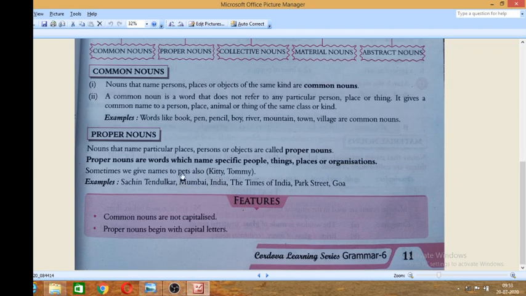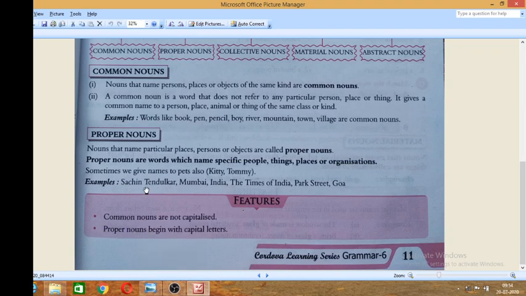Mumbai is a big city. In this sentence, two nouns are there: Mumbai and city. Mumbai is a proper noun, but city is a common noun. Clear? So these are the examples. You can see the Times of India, Park Street, Goa. When you do the exercises, the concept will be clear to you. Common nouns are not capitalized. Proper nouns begin with capital letters. One more thing you have to remember about this rule: proper nouns begin with a capital letter.